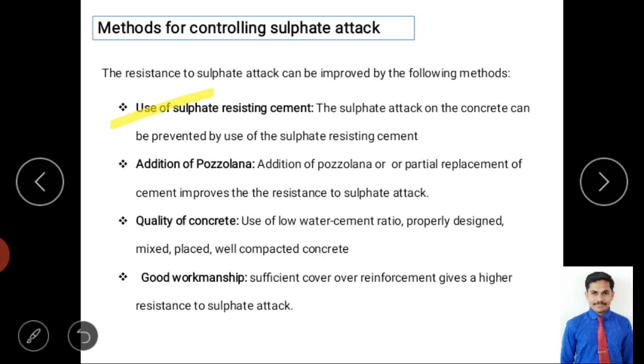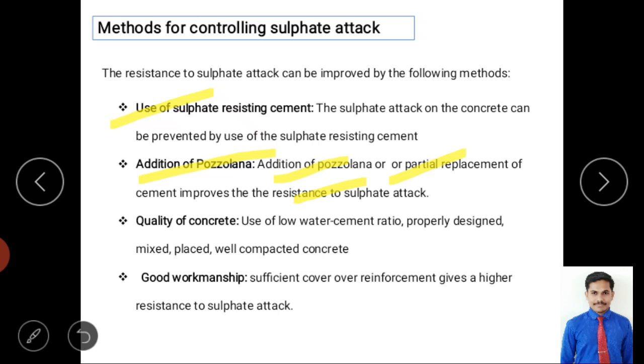So next is addition of pozzolana. Pozzolana is a material. If you are adding pozzolana or making a partial replacement, why? Because when you make the concrete mix design, it has some percentage weightage for the cement. When you replace that cement with pozzolana, it has more resistance to sulfate attack, right? You can use it directly, or you can make a partial replacement, and if you use pozzolana, there is less sulfate attack.